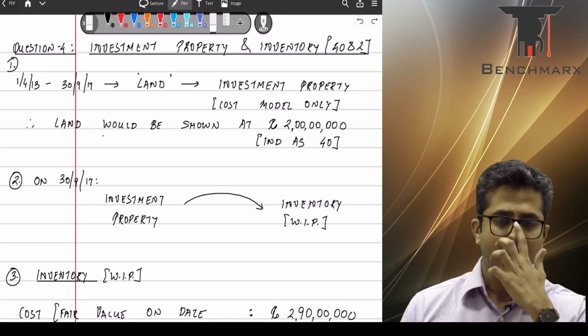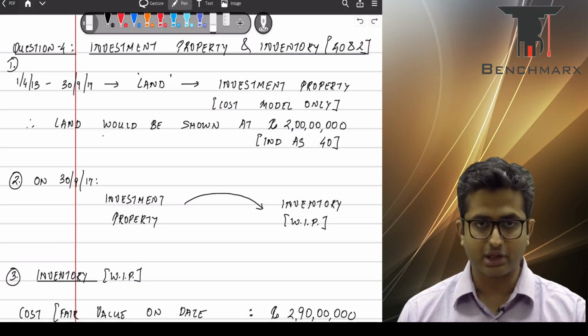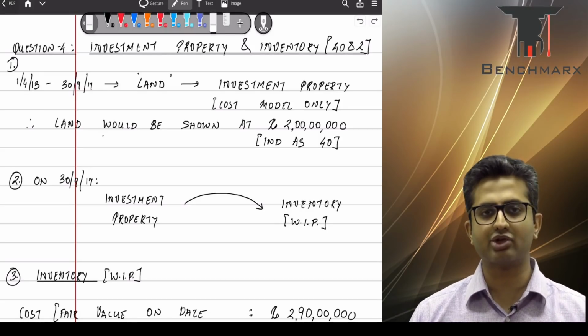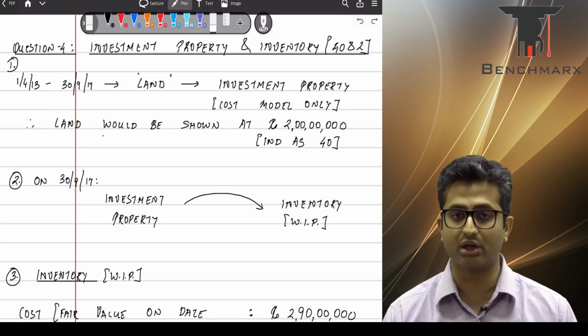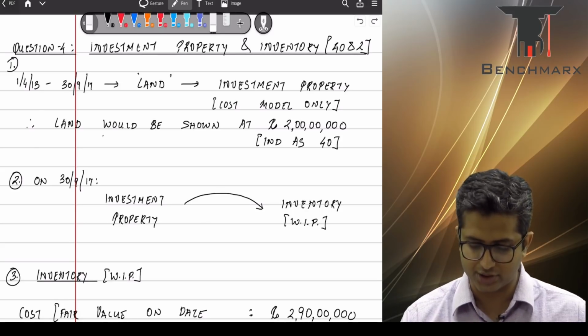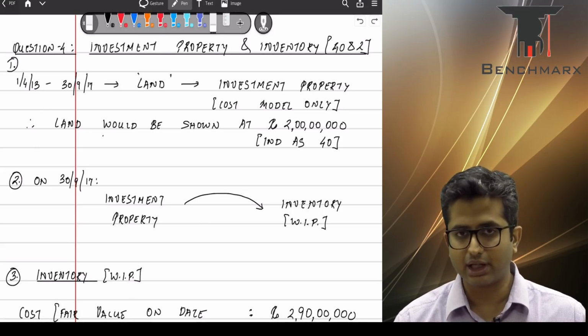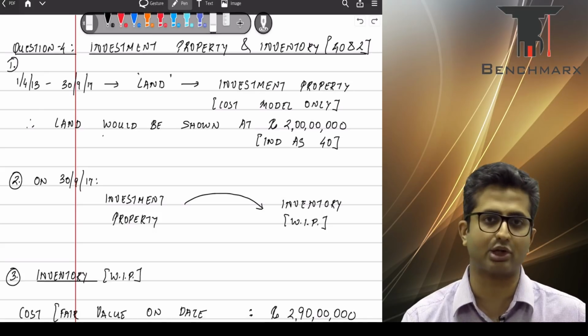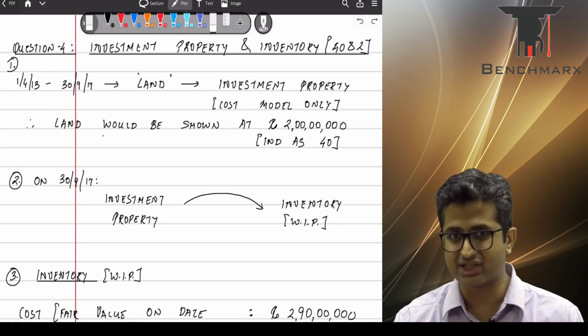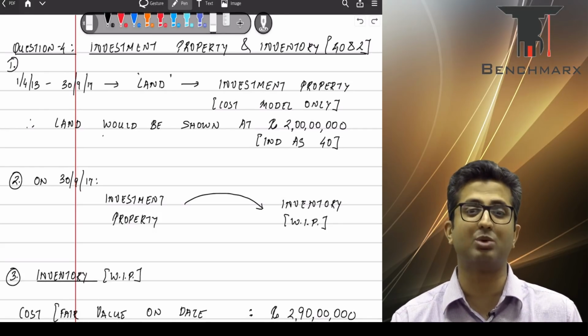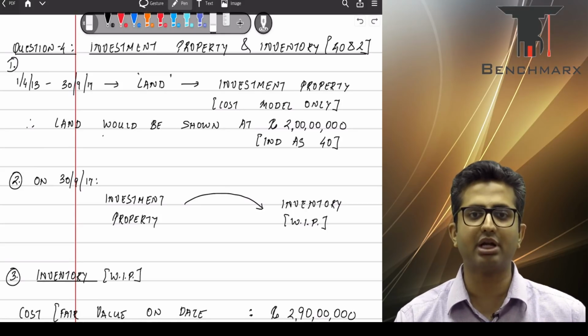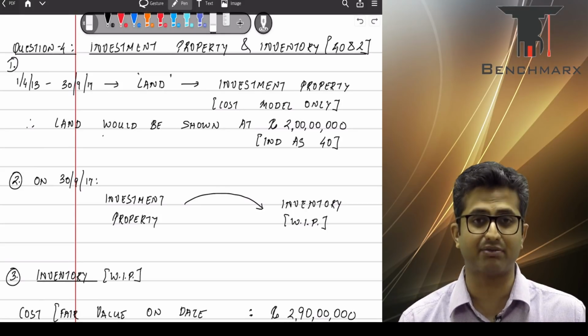So in this case, the property which is clearly given to you as land was originally acquired in around 2013, 1st April 13 at rupees 2 crores. Now the intention of this property was to be given out as a lease, as an operating lease, and if it is given out as a lease, an operating lease, a property will be classified as an investment property, land or building held as investment, and hence it will be classified as investment property.